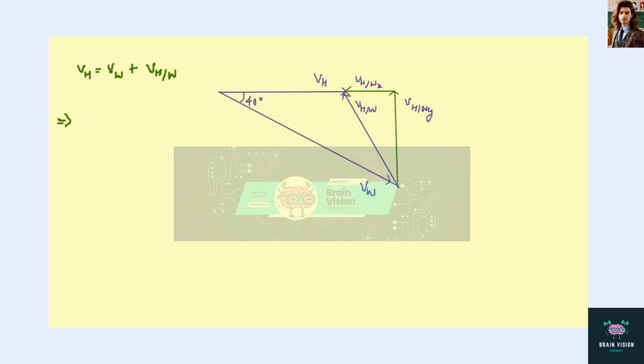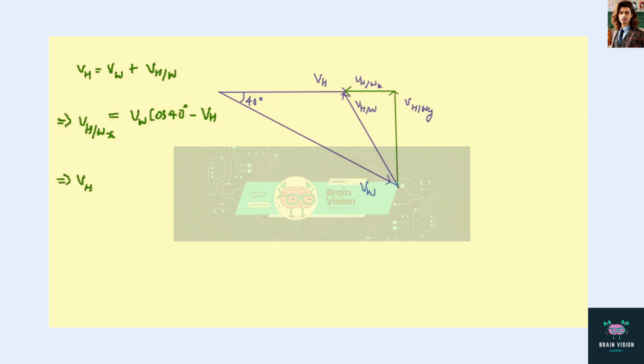Let us calculate the relative velocity component in X direction. The velocity of helicopter with respect to wind in X direction is equals to velocity of wind cos 40 degree minus velocity of helicopter. This is the X component of velocity of helicopter with respect to wind. So let us calculate this.